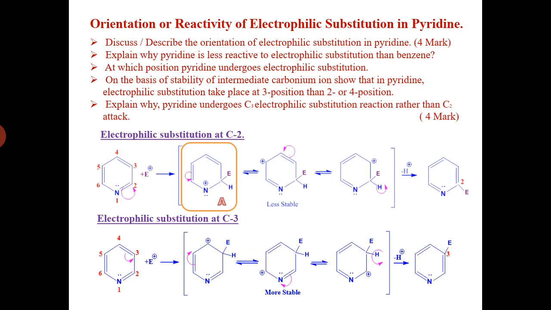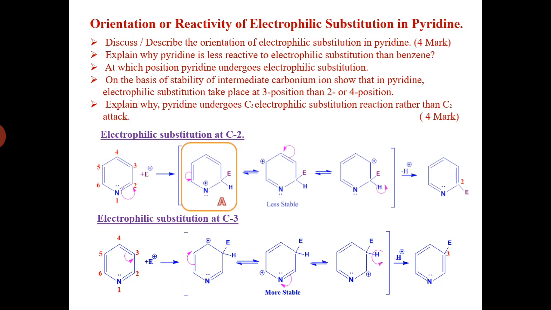In pyridine, except nitrogen there are 5 positions to attach the electrophile, and mainly the positions are carbon number 2, carbon number 3 and carbon number 4, where we have to attach the electrophile. So this has also been asked many times in exams.